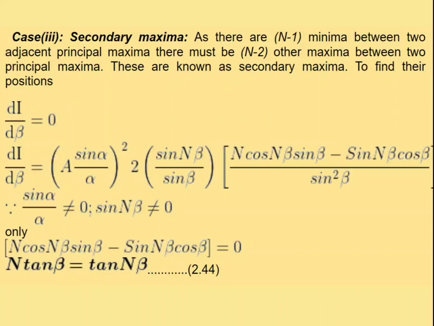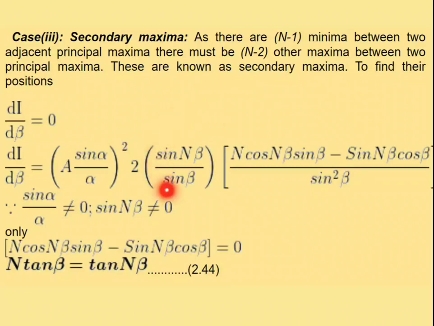So again we use the intensity formula here. The intensity formula is A sin alpha by alpha whole square into sin n beta by sin beta whole square. Here A sin alpha by alpha whole square becomes a constant, because here we differentiate with respect to beta. So these terms become a constant value, we simply write them on the constant side. So there is differentiation only for the term sin n beta by sin beta, because the differentiation is with respect to beta.